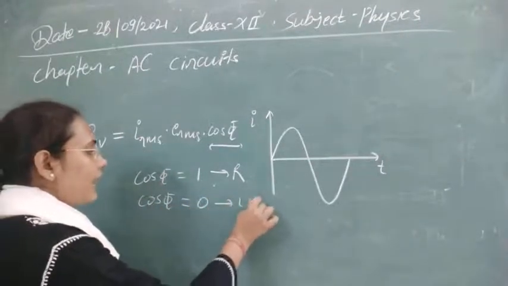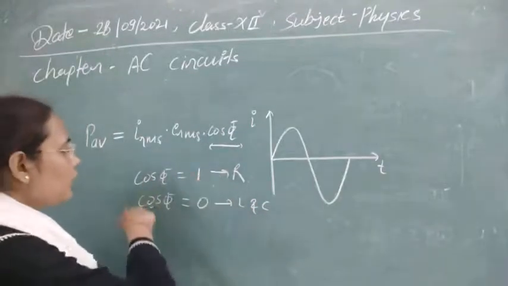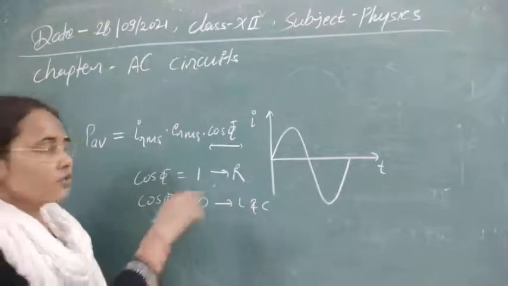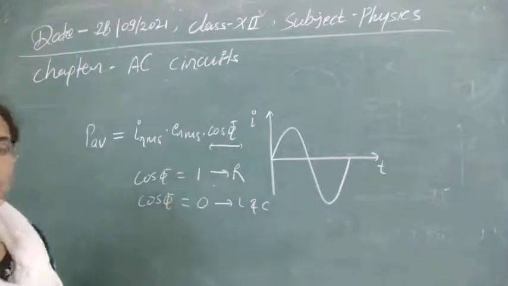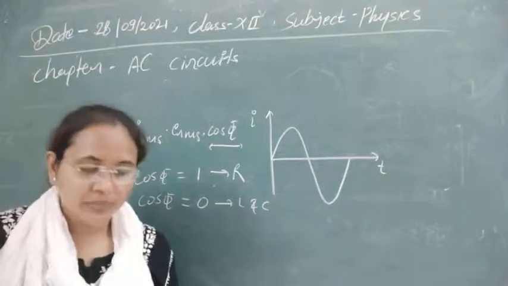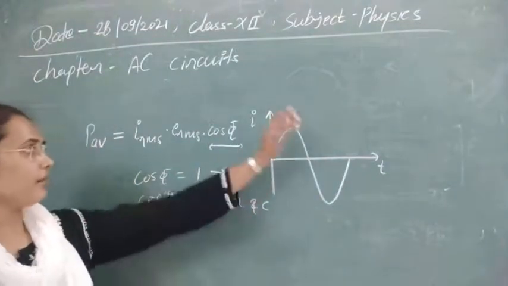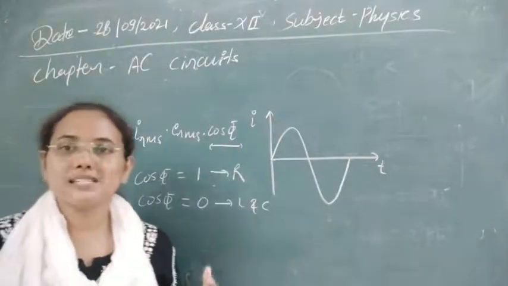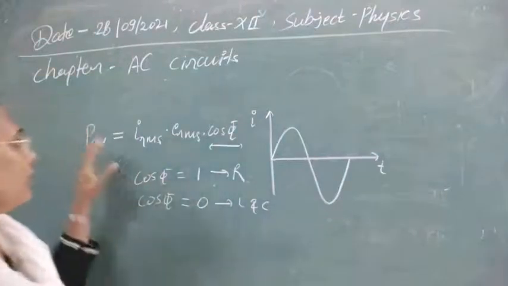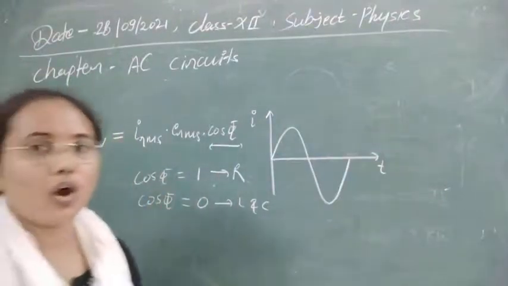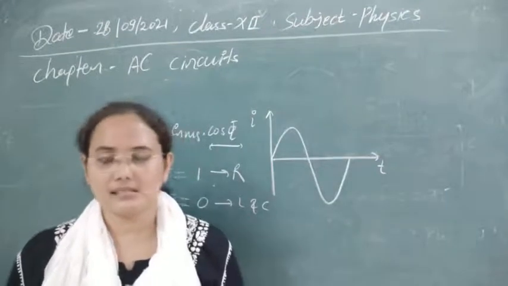So this is for L and C. In L and C you can see this cos phi has different values, which means the power consumption is different due to this factor. So this factor is known as the power factor. Here it is asked what the power factor is measuring. It is measuring power lost in the circuit, because we are talking about power consumption in the circuit, not virtual power or mean power. So those will not be the answer.